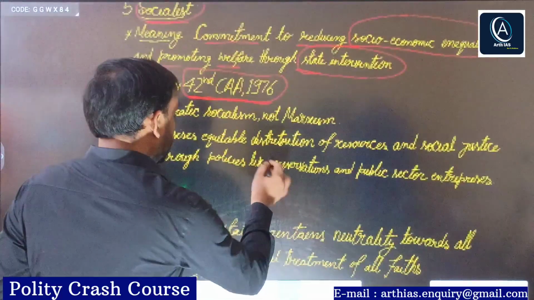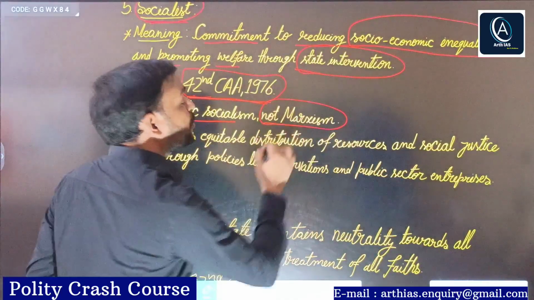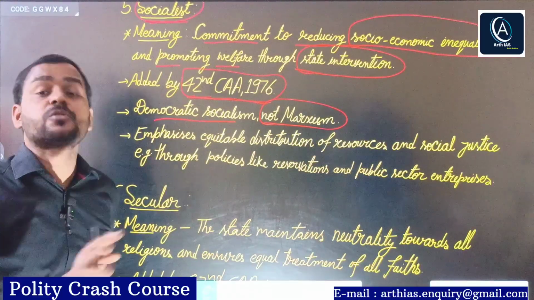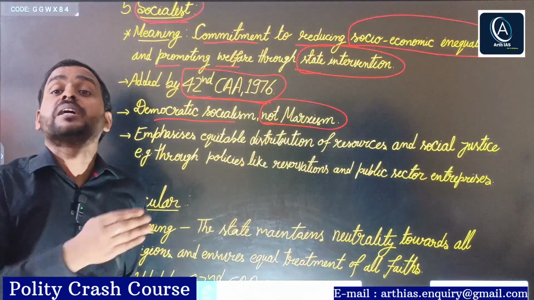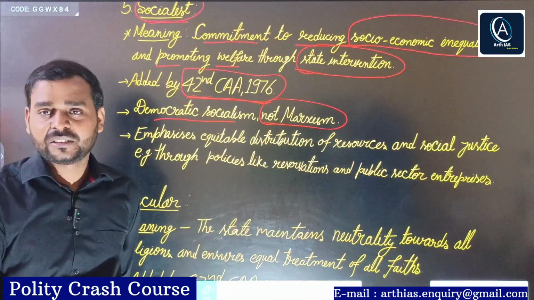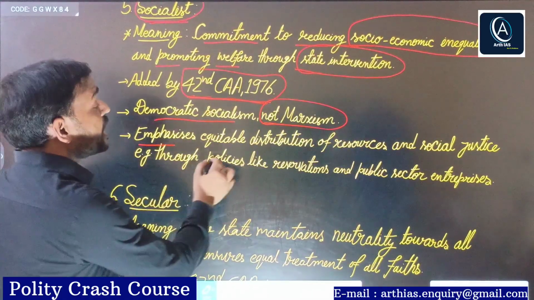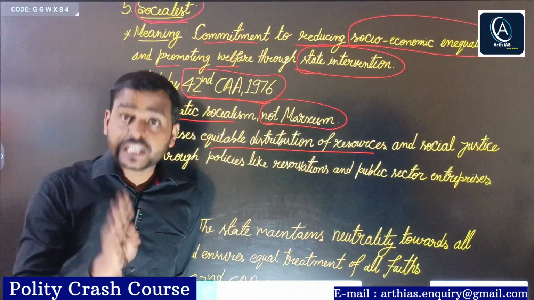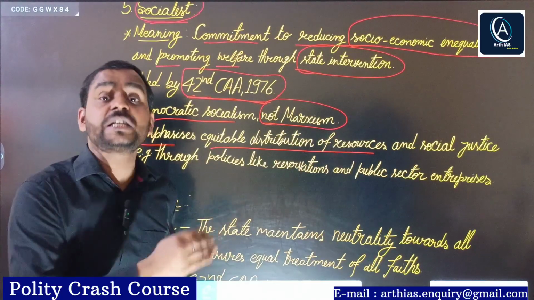Next, Indian socialism is democratic socialism, not Marxism. Democratic socialism means it is not the hardest form of socialism. There is no total control of the state. Basically, Indian socialism is Gandhian socialism, not Marxist socialism. Next, this concept of socialism emphasizes equitable distribution of resources. Obviously, equitable distribution of resources means at least people should have their basic amenities and basic needs fulfilled.